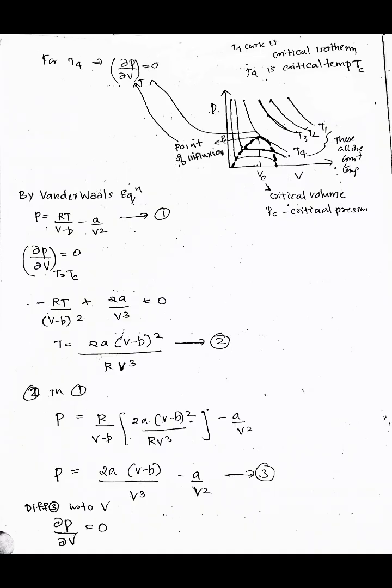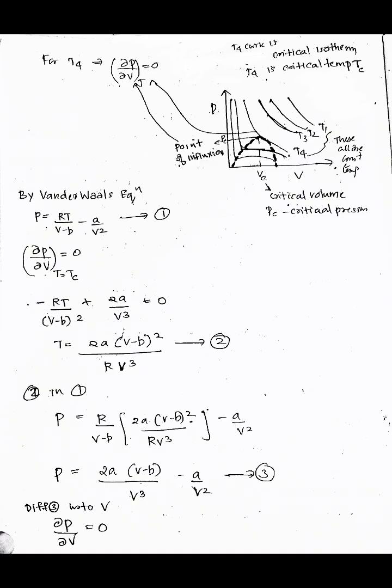So by the van der Waals equation we know that P is equal to RT by V minus B minus A by V square. This is equation number 1. Then dou P by dou V at T equal to Tc is equal to 0. So we can write minus RT by V minus B the whole square plus 2A by V cube is equal to 0. That is, T is equal to 2A into V minus B the whole square by R V cube. This is equation number 2.